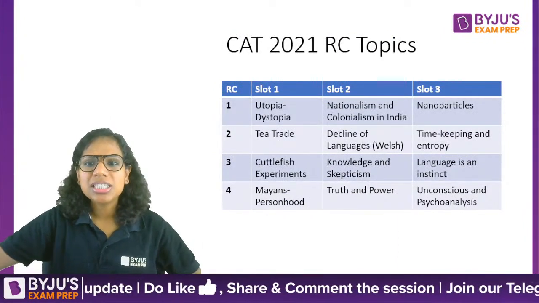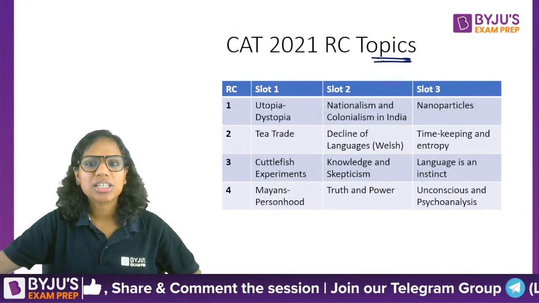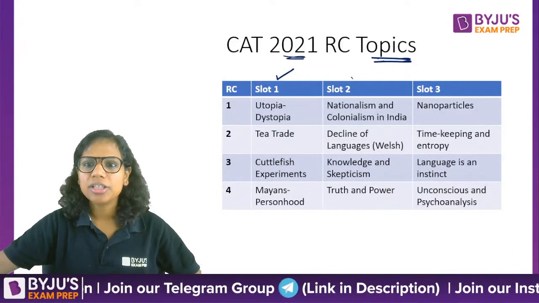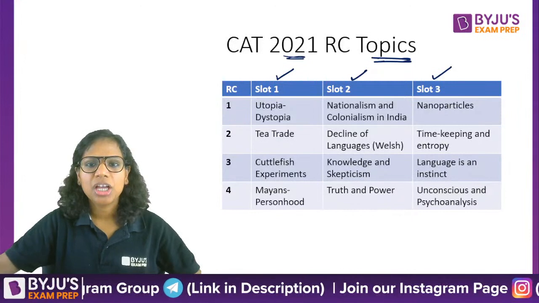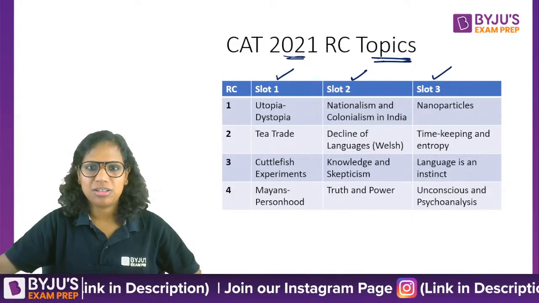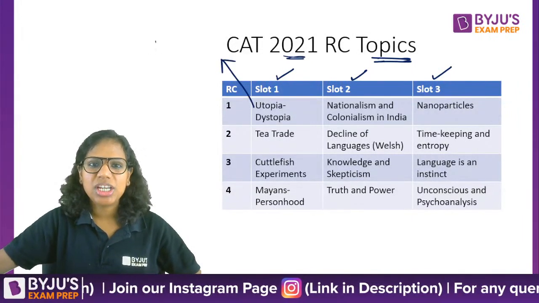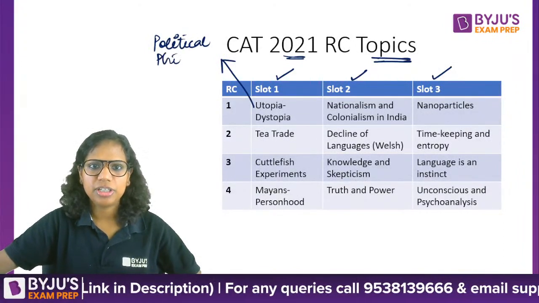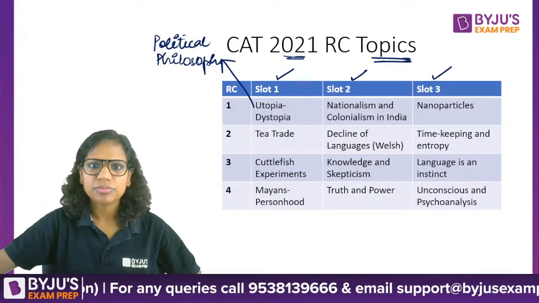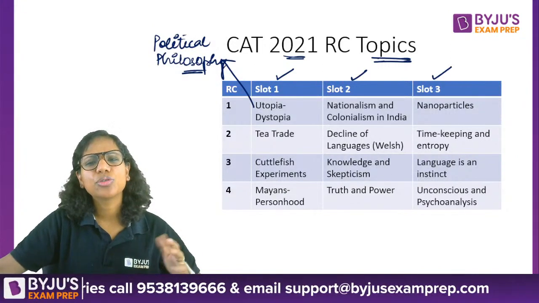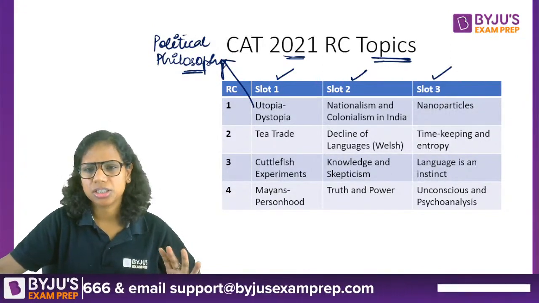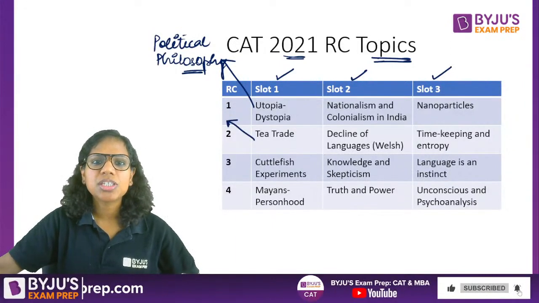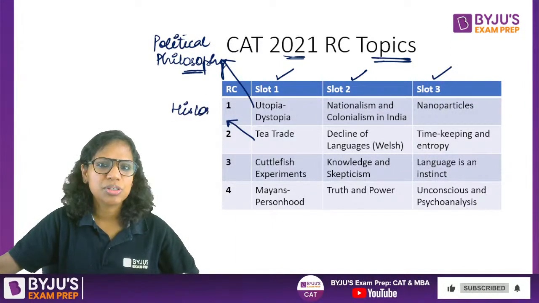Now, this is an analysis of the RC topics that were asked in CAT 2021. Slot 1, slot 2, slot 3. Utopia, dystopia. Straight away, this is political philosophy. It talked about the conception of utopia and dystopia of a thinker, if I remember it correctly. T-trade. This was history plus business.